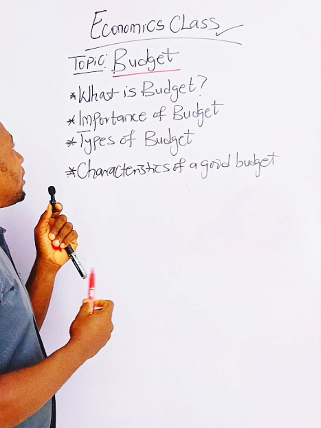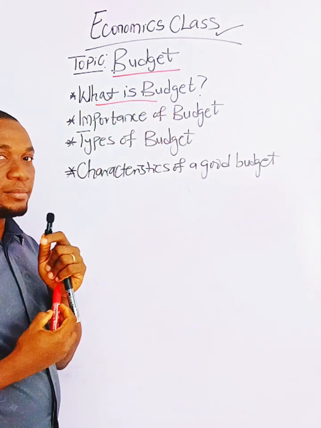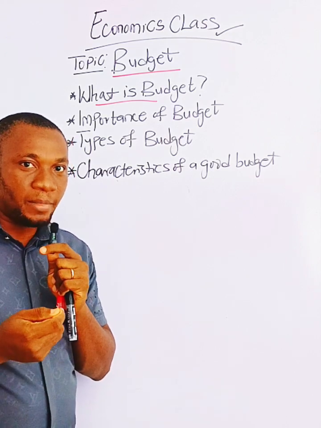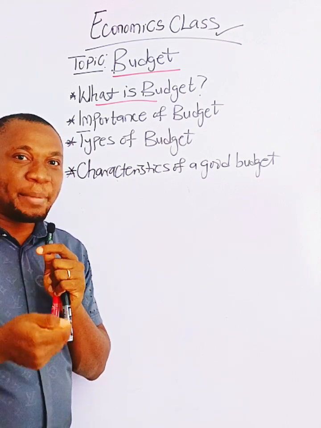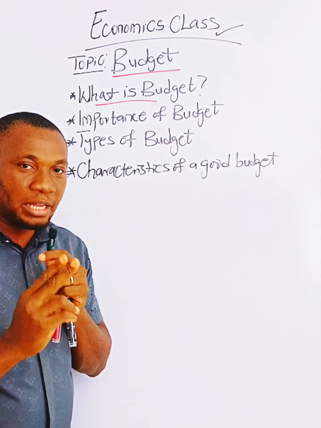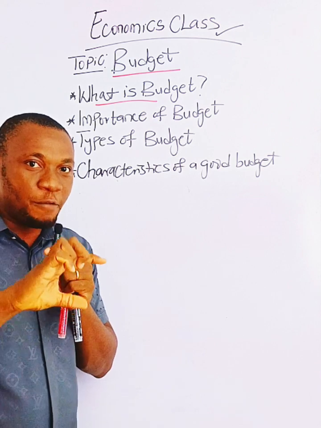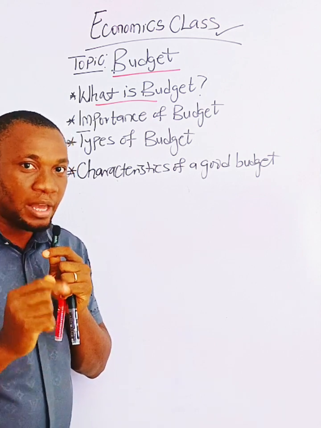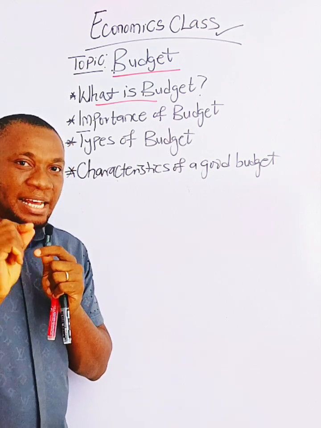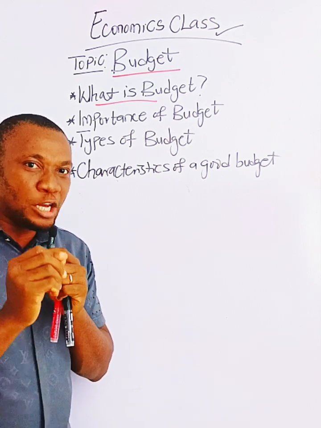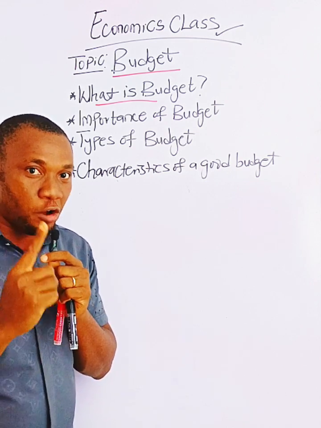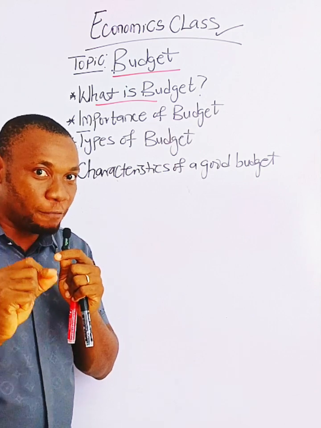All right, what is budget? A budget is a financial plan that shows the estimated income and expenditure of an individual, a family, business, or government over a specific period of time. I will take that again. Pay attention. A budget is a financial plan that shows the estimated income and expenditure of an individual, a family, business, or government over a specific period of time.